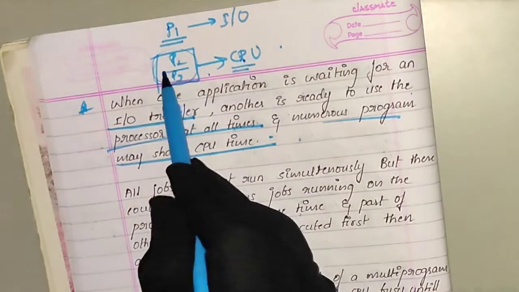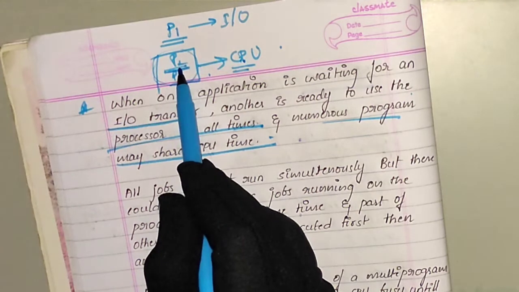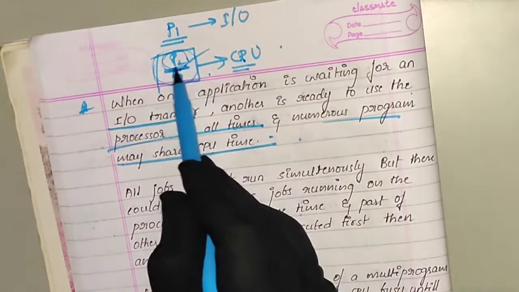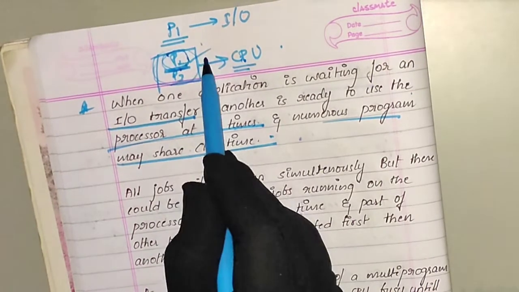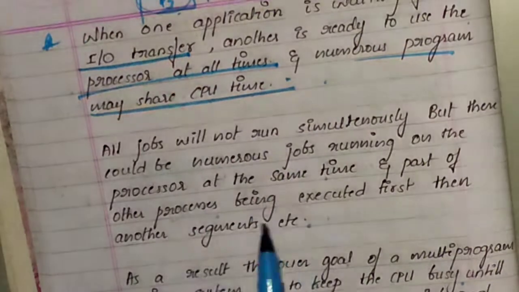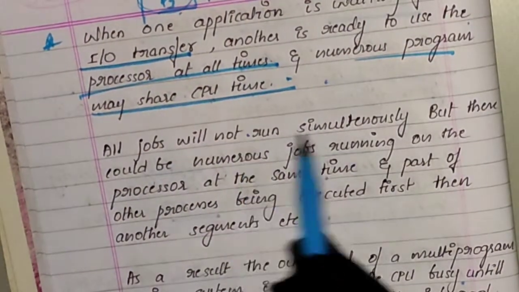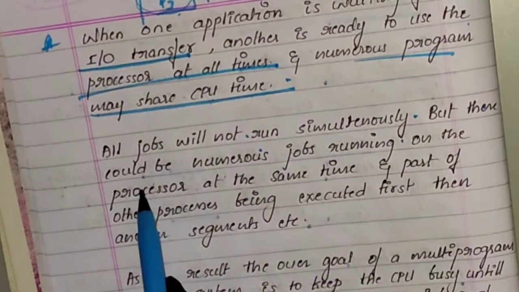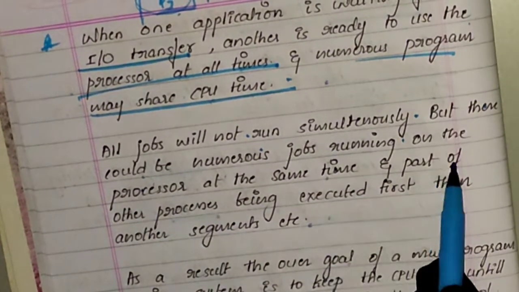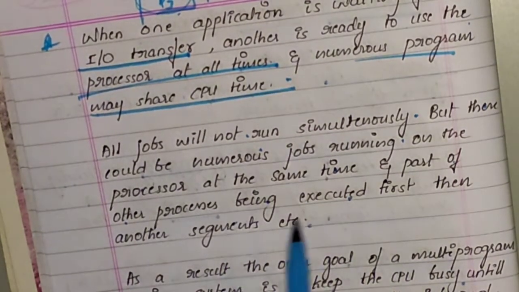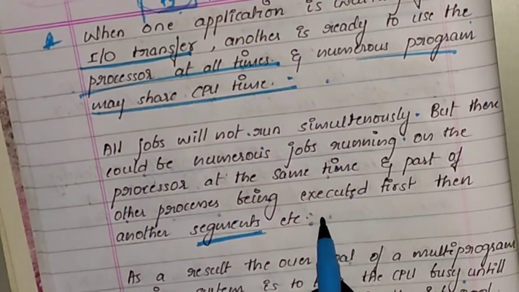If a process needs certain input-output resources, then it has to wait. If P2 wants certain input-output resources at the same time, then it has to wait, and then P3 can enter the CPU. All jobs will be run simultaneously, but there could be numerous jobs running on the processor at the same time, and part of one process is executed first, then another segment, and so on. So this will be executed segment-wise.